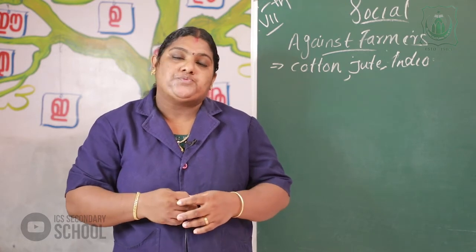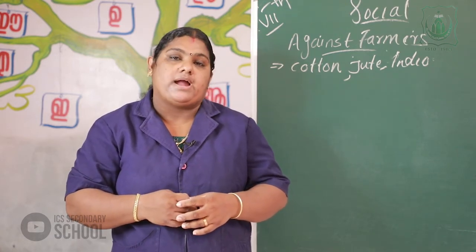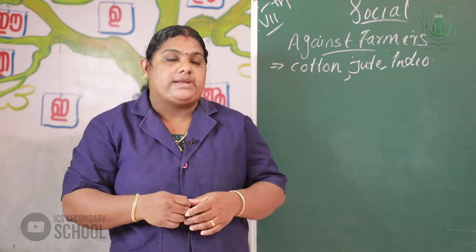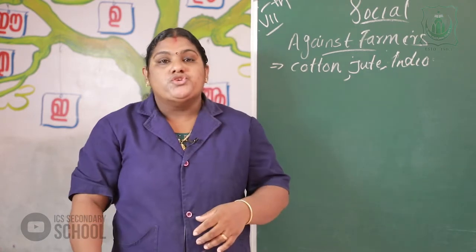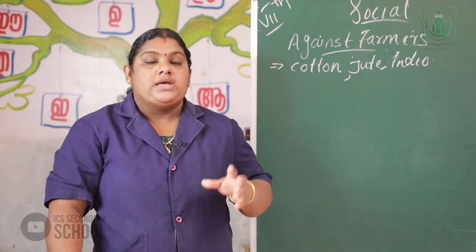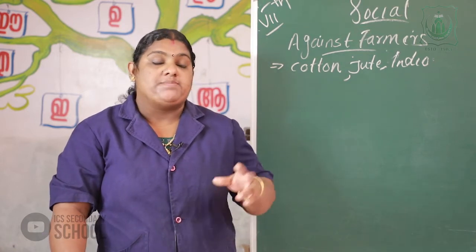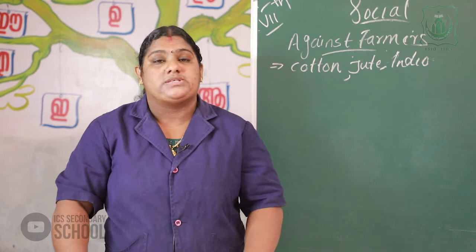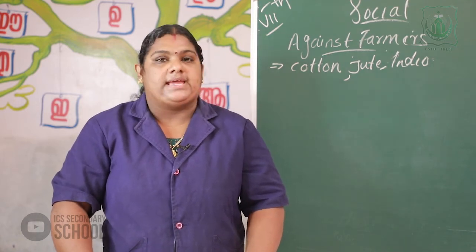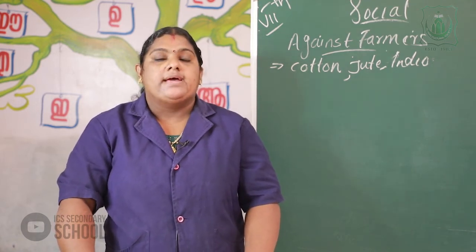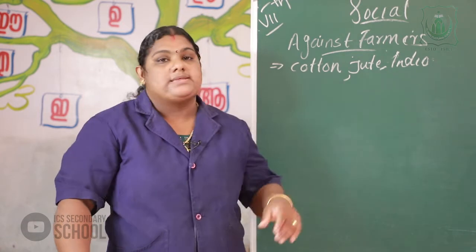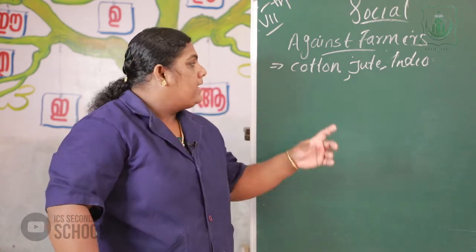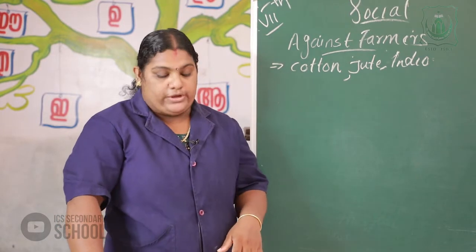The company exploited the maximum resources in Bengal and cultivated the commercial crops like cotton, jute and indigo. These are the major raw material crops for the industries in England. Consequently, the farmers were forced to cultivate these items.